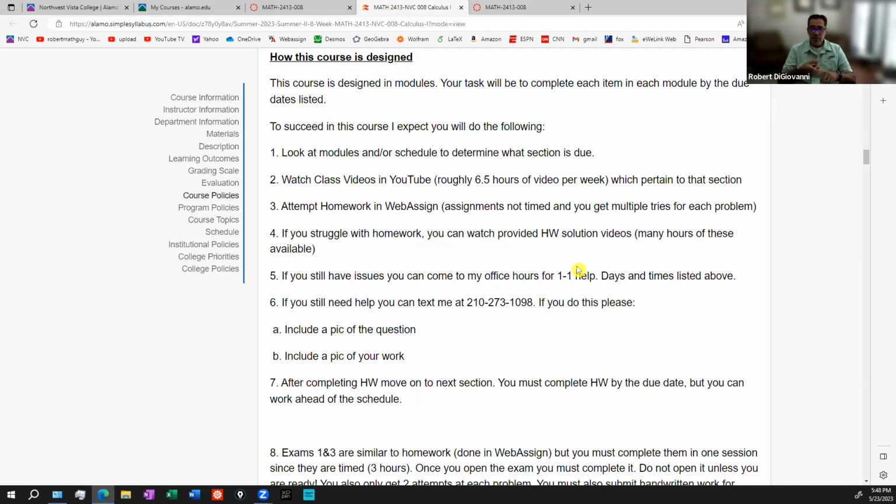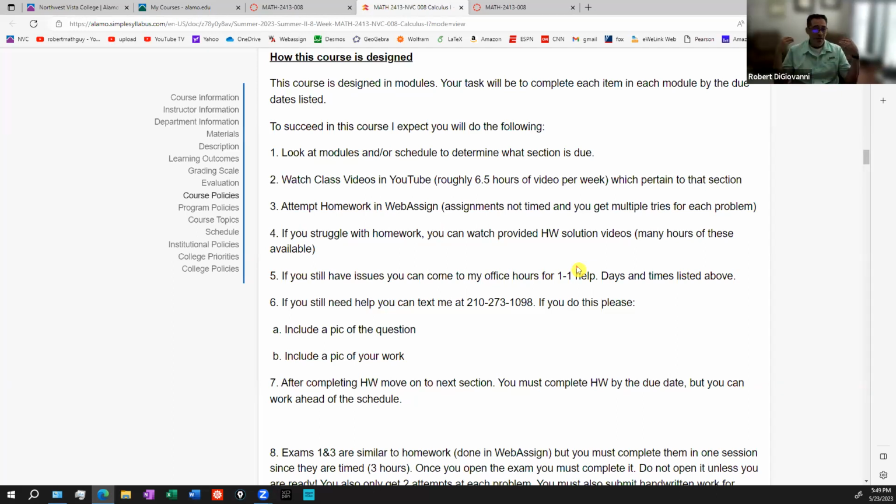I guess my point is that this in no way is the easier path in terms of taking Cal 1. If you're a student who struggles with math, if you're a student who struggles with time management, if you're working 40 hours a week and you're going to try and squeeze Cal 1 in here, this may not work for you. I'm just going off of historical data. Online format for calculus is not for everybody. So if you know in the back of your mind that you're taking this class because you think it's going to be the easier way to get through Calculus 1, I strongly urge you to try and take this course in a face-to-face format, or at least in a Zoom format, where you're meeting on a regular basis and you're interacting with your professor in some manner.